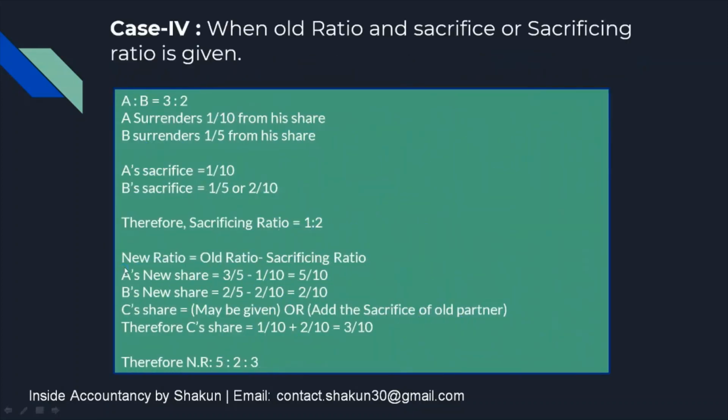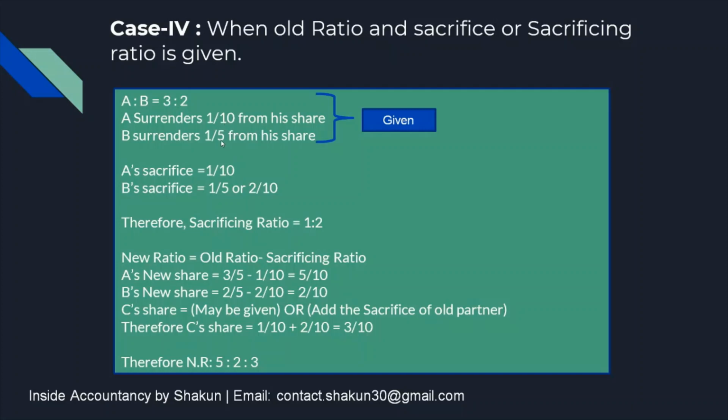Moving on to case 4, when the old ratio and the sacrificing ratio, either of the two, is given in the question. What is given here is A and B are sharing in the ratio of 3:2. This is the old ratio. A surrenders 1/10 from his share. B surrenders 1/5 from his share. So basically the old share is given and the sacrifice, or sometimes in some questions the sacrificing ratio is given. This example which I have taken is when the sacrifice is given.